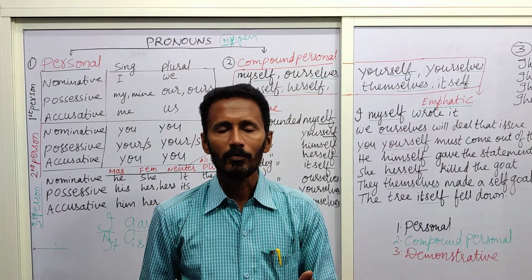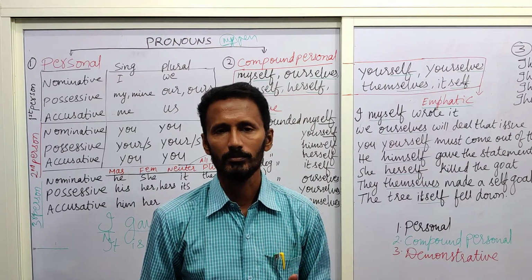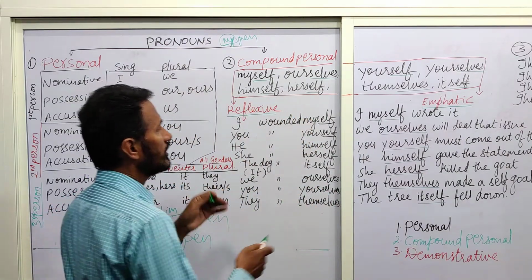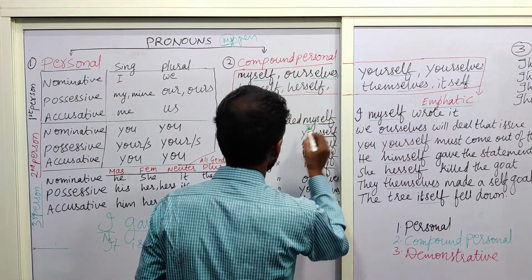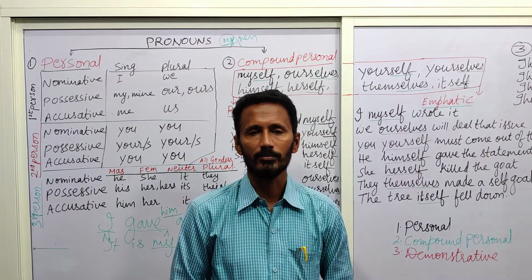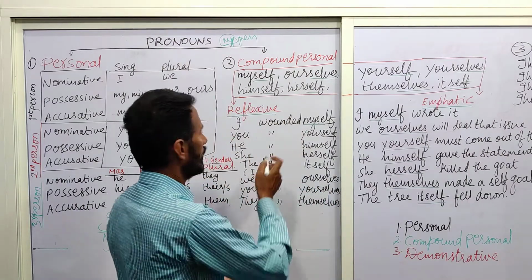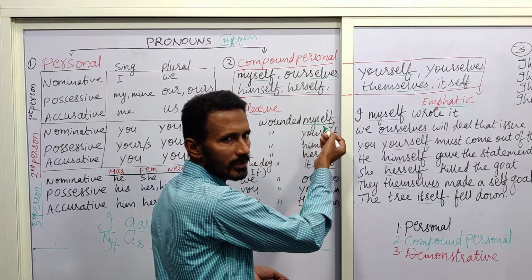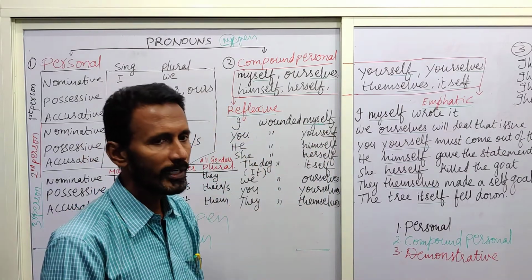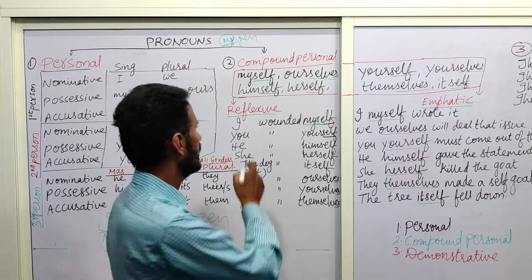A pronoun which tells something about the subject which we have mentioned earlier is called a reflexive pronoun, or the word which reflects. For example, in this sentence, I wounded myself, I injured myself, I hurt myself. In this sentence, this myself reflects about I. Who wounded you? Nobody. It is myself. I wounded myself.